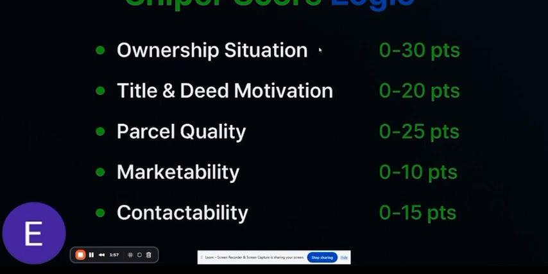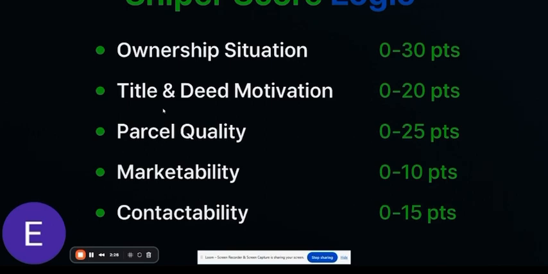Going to the title and deed motivation, this is another big piece. Let's say a $0 transfer or a quitclaim deed, that's classic motivation. And the longer someone's held the land, 10, 20 years, the more equity and the less use, that gets weighted too. So we're taking both of those into consideration when we're looking at which leads might be more highly desired versus not, right?